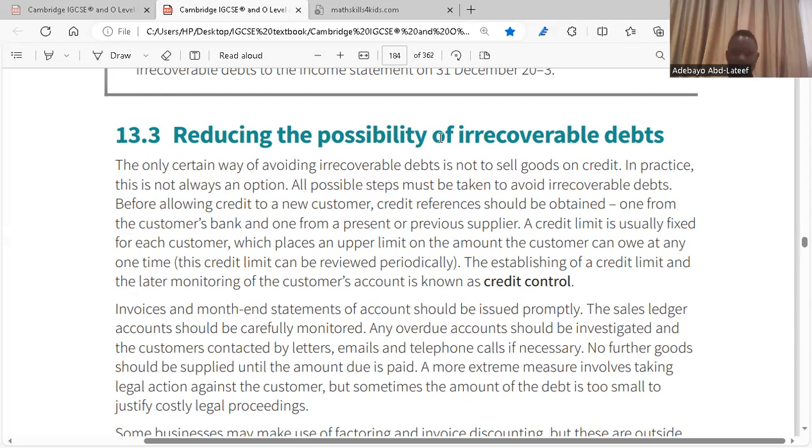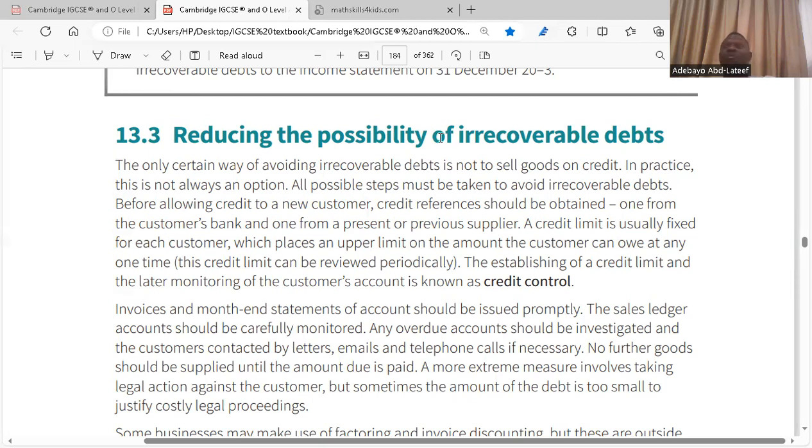So here they said, one from the customer's bank or one from a present or previous supplier. Also, you could ask the bank. Maybe they used to take loans from the bank. So if the bank is telling you that customer A is always paying back when it's due, is credit worthy.